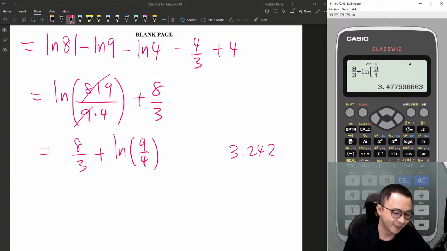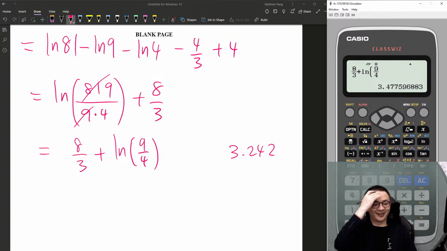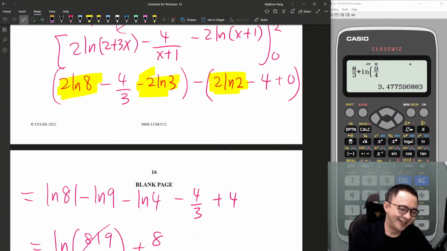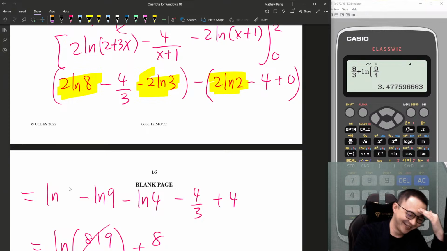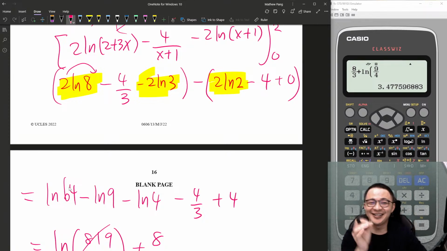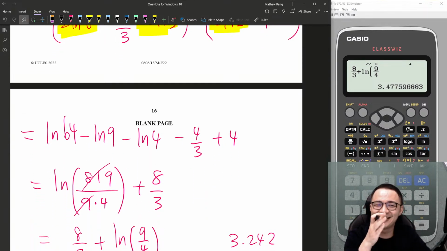Uh-oh. Which part did I get wrong? It's 64? Yeah, it's 6 square. I mean 8 square. This one moves to the other side. 8 square is 64.